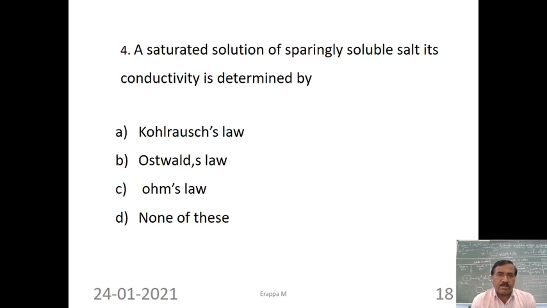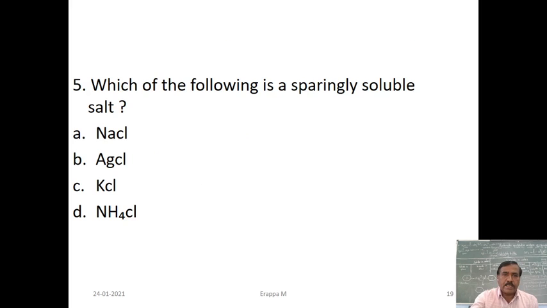It is very simple. The answer is A, Kohlrausch law of ionic conductance. From this, the saturated solution of a sparingly soluble salt can be determined.